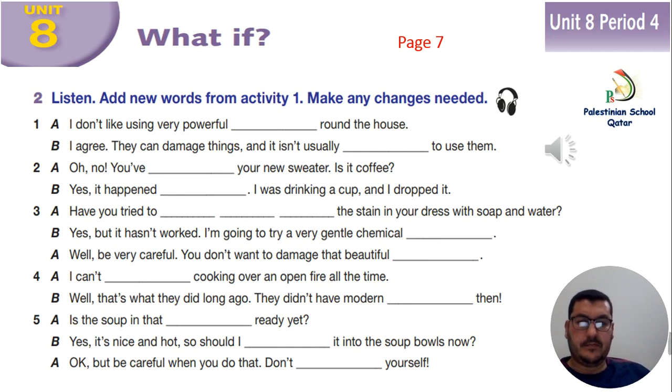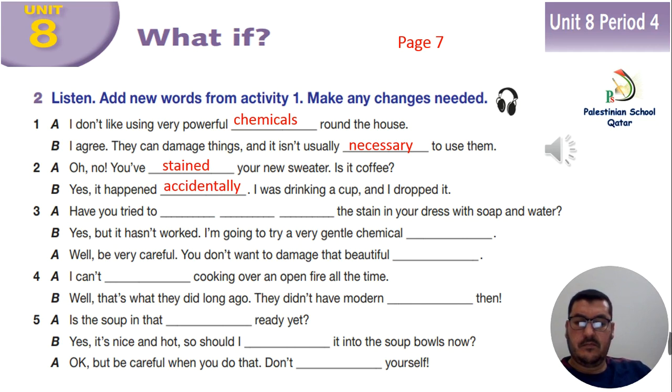1. I don't like using very powerful chemicals around the house. I agree. They can damage things, and it isn't usually necessary to use them. 2. Oh no, you stained your new sweater. Is it coffee? Yes, it happened accidentally. I was drinking a cup and I dropped it.